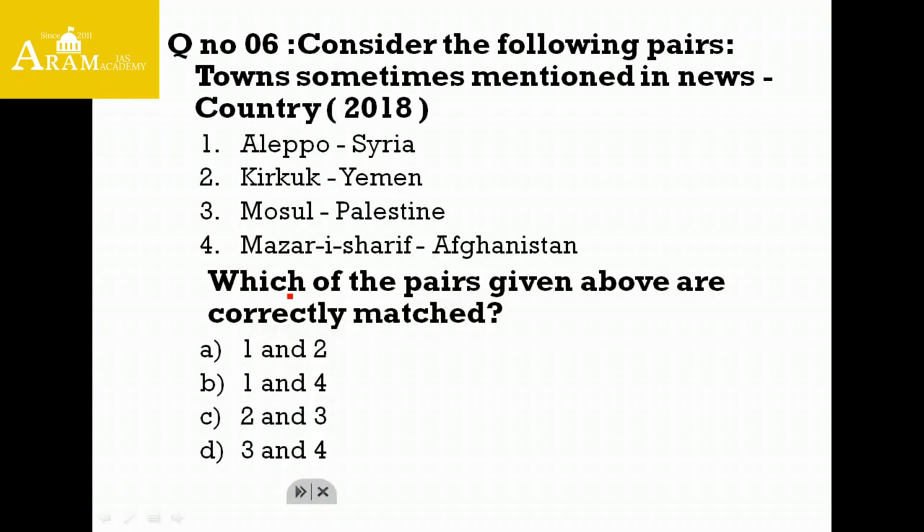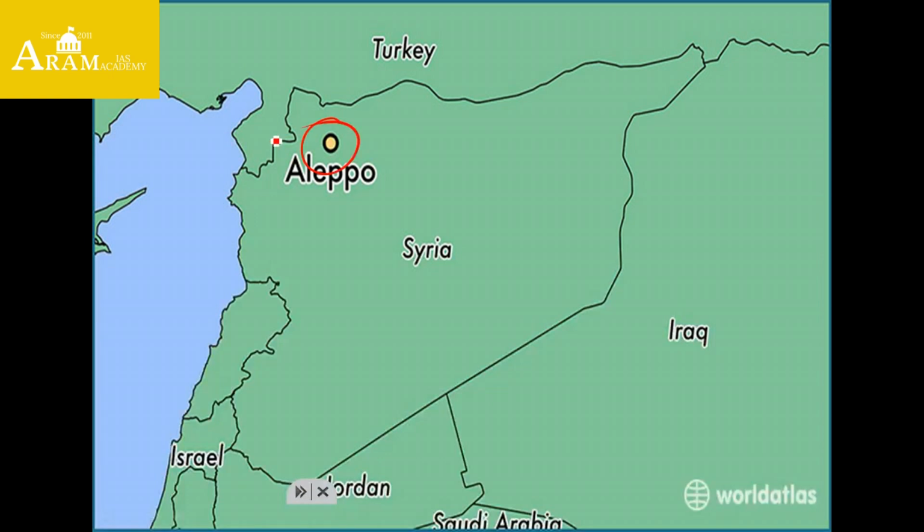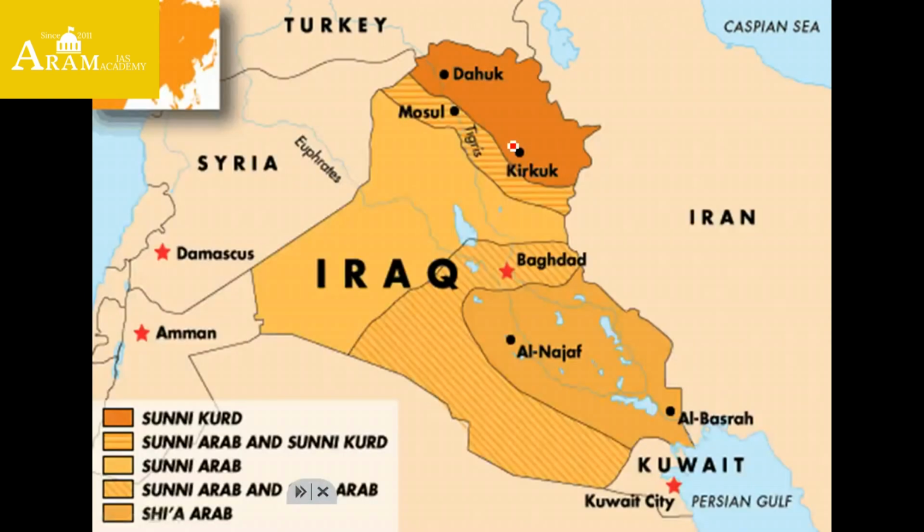Going to the next question. Question number 6 states, consider the following pairs of towns sometimes mentioned in the news along with country. Friends, these 4 places appeared frequently in the news because of the civil war. Aleppo is located in Syria, in the northwest part of Syria, which was recently recovered from the control of IS. Next is Kirkuk. Kirkuk is located in Iraq. This place comes under the Kurds. Kurdistan is a region in the Middle East. So Kirkuk is also located in Iraq.